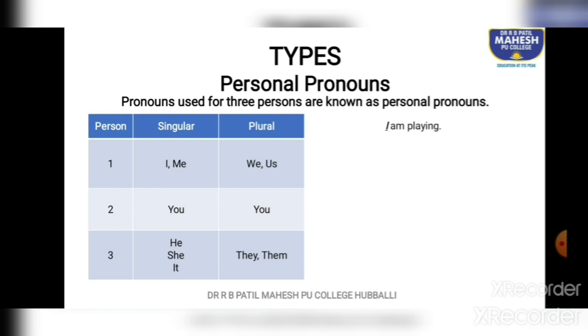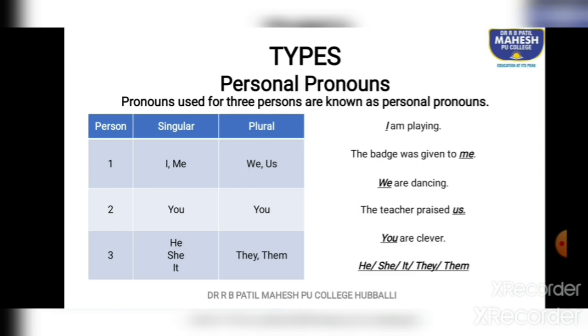There are a few examples here. I am playing, I is a personal pronoun. The badge was given to me, me is a personal pronoun. All the underlined and italicized words are personal pronouns in the sentence. We are dancing. The teacher praised us. You are clever. And the remaining ones are he, she, it, they, them. You can understand these in a better way by framing sentences using these.